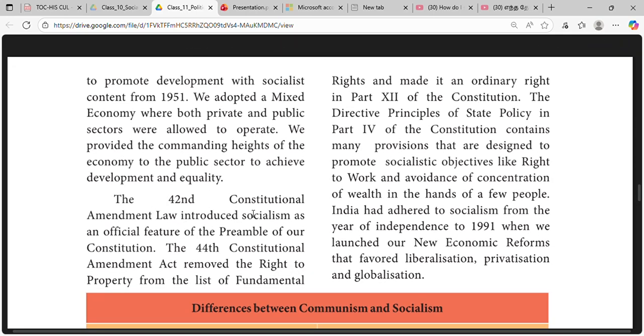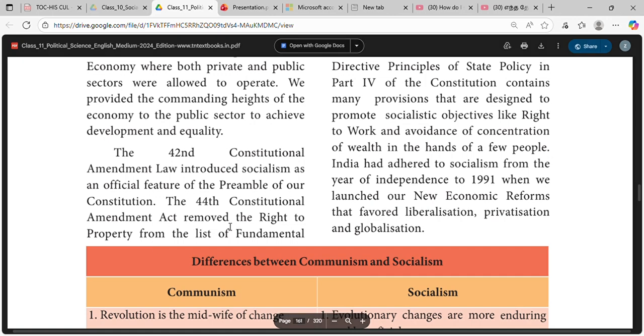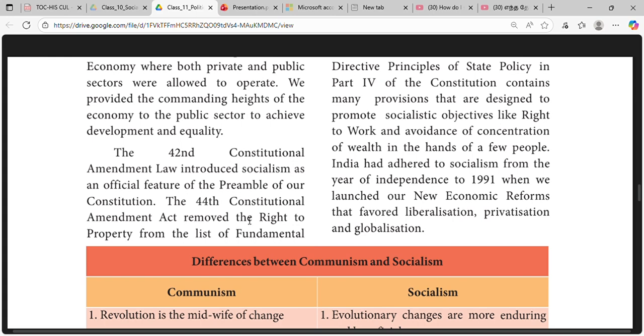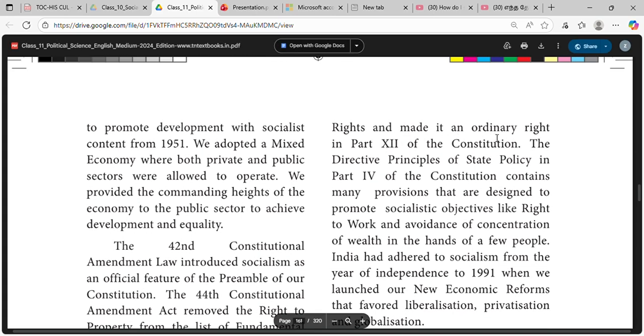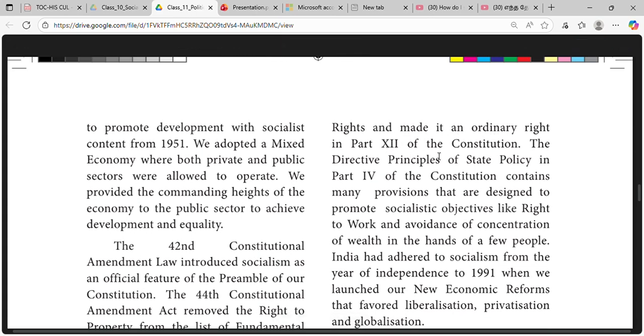The 42nd Constitutional Amendment Act introduced socialism as an official feature of the preamble of our Constitution. The 44th Constitutional Amendment Act removed the right to property from the list of fundamental rights and made it an ordinary right in Part 12 of the Constitution.